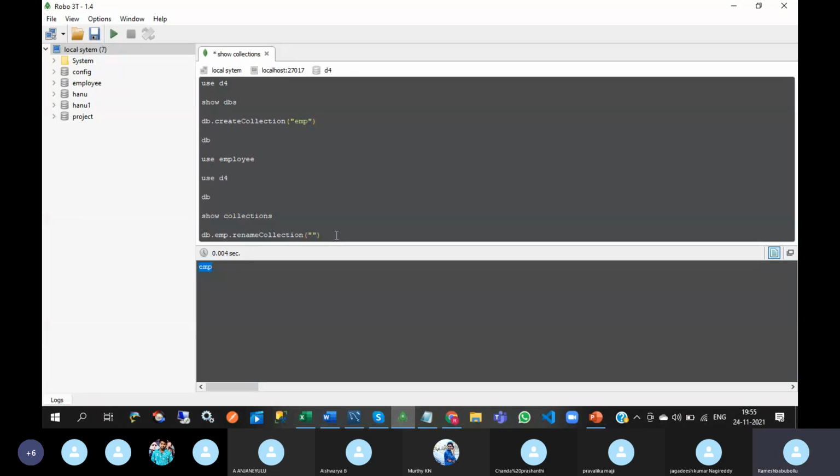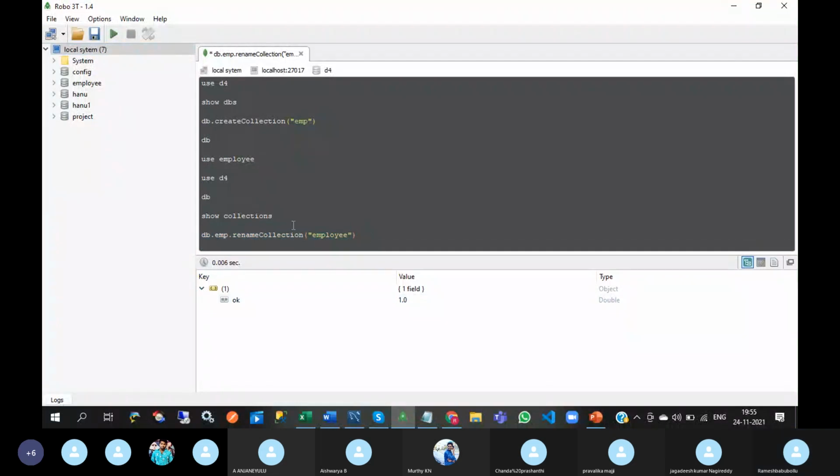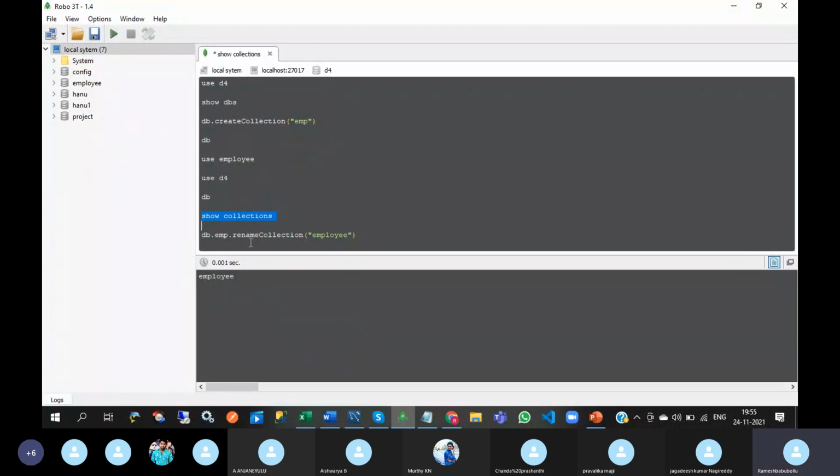I want to change the collection name from EMP to employee. See this, expand this. Okay means success message. So show collections: employee. So EMP is overridden with employee.